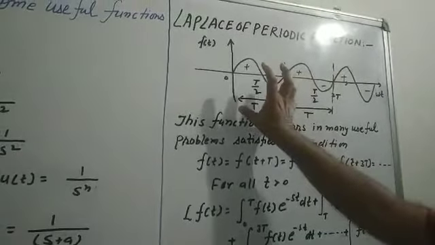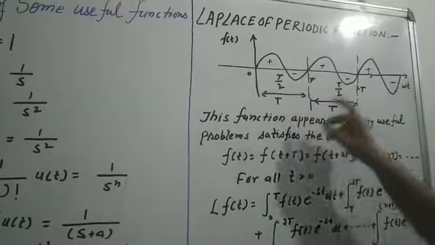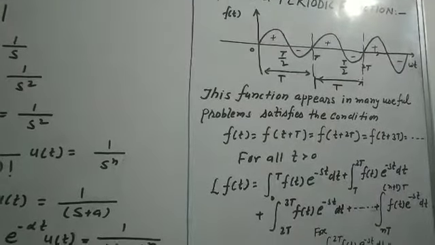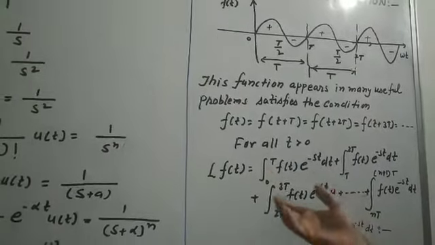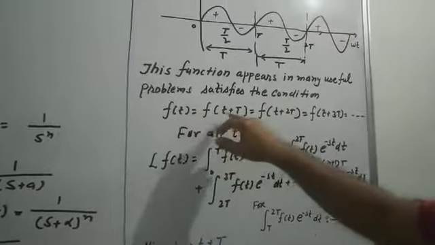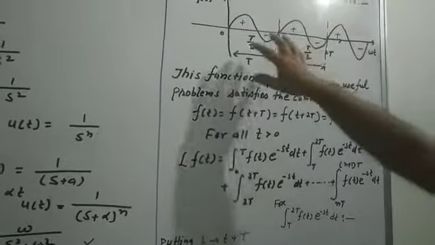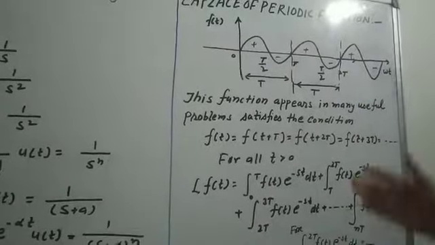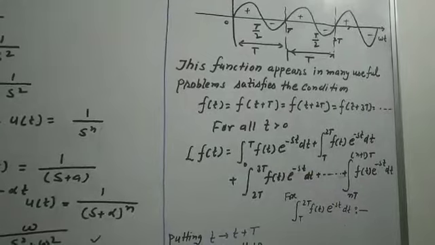So the first cycle is 0 to T, then T to 2T, 2T to 3T. This function appears in many useful problems. What is the meaning of satisfying the condition? The same function appears after time T, 2T, 3T, the same type of wave repeats as in the case of a sinusoidal wave, for all t greater than 0.